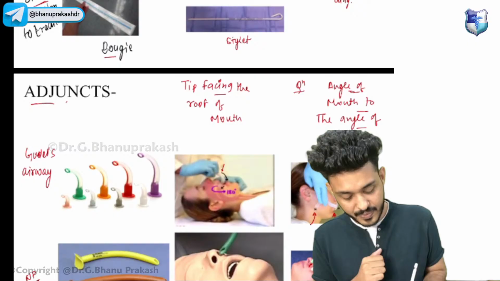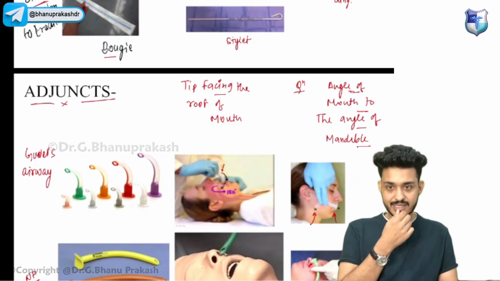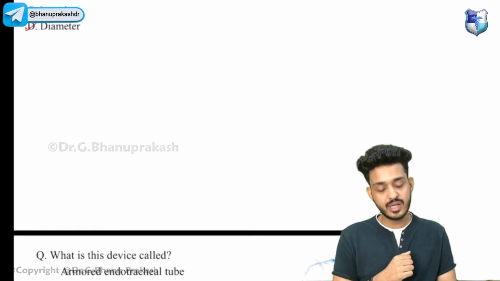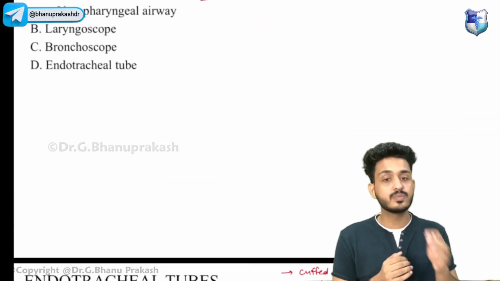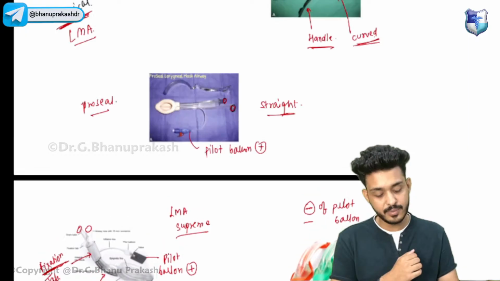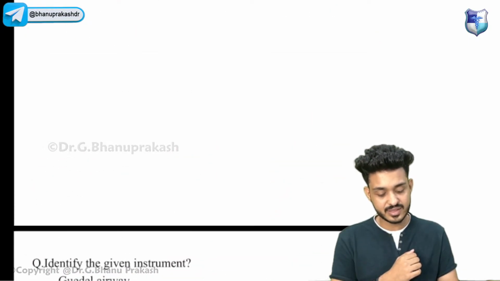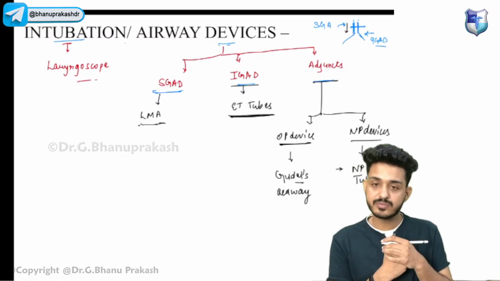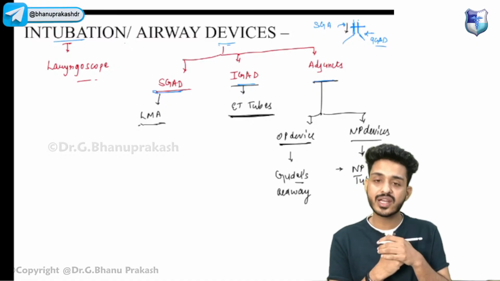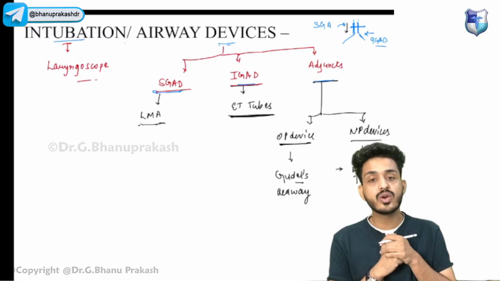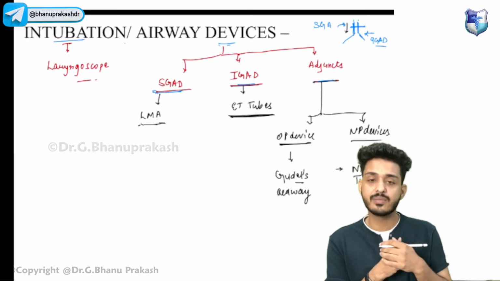So what we have discussed till now: we have discussed laryngoscopes, the different types of supraglottic and infraglottic airway devices, and also the adjuncts. We have seen different types of laryngoscope. We have seen supraglottic airway devices, and how the questions are being asked. We have discussed the infraglottic airway devices. We have also discussed the adjuncts.